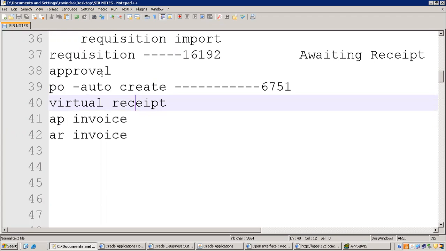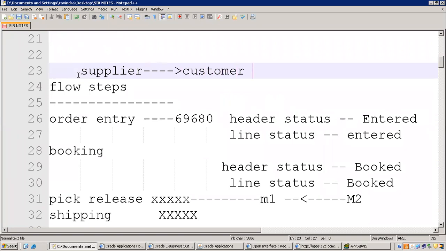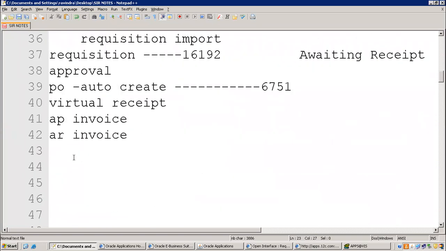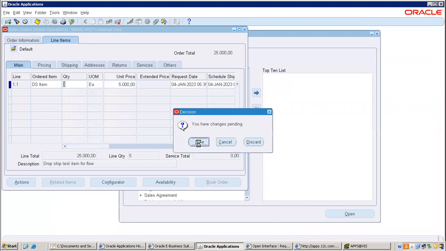So in this process, the supplier is directly sending to the customer. In this flow, drop shipment flow, whenever you get a requirement, your supplier only directly delivers goods to the customer. Okay. We are not receiving goods physically to our warehouse. Close.